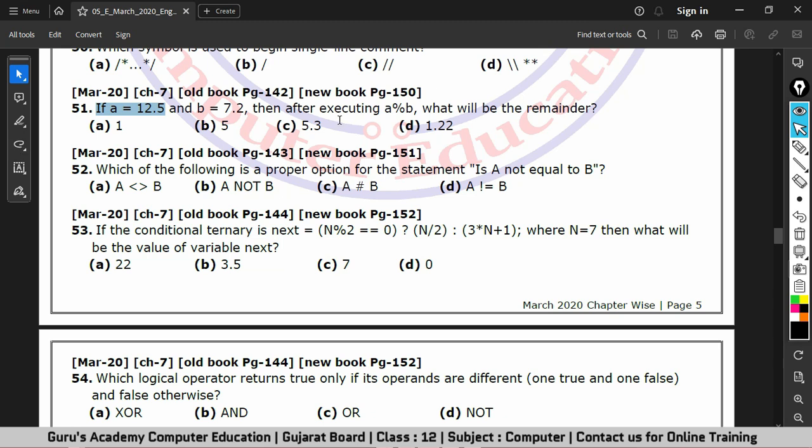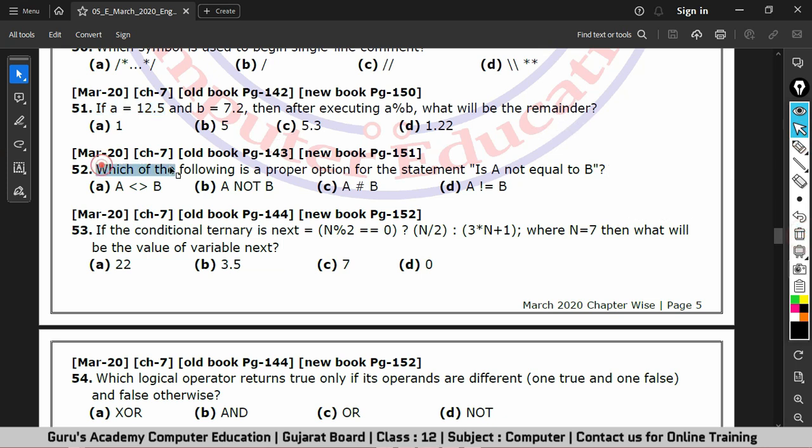The next question is, if the value of A is 12.5 and the value of B is 7.2, then after executing A modulus B, what will be the remainder? Let's do it. 12.5 modulus 7.2. It means divide 12.5 by 7.2, 1 time, 7.2, 5 minus 2, 3, 12 minus 7, 5. So 5.3 is our remainder and 1 is the quotient. And we all know if the modulus sign is being used, then we have to consider the remainder. It's 5.3. So the correct answer is option D, 5.3.